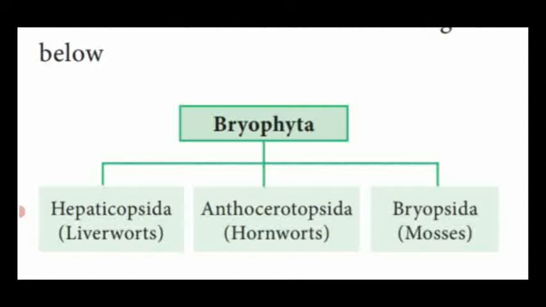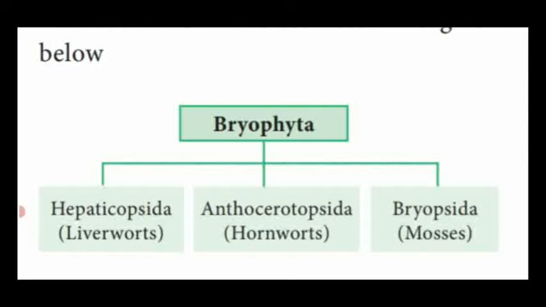It is the basic or primitive bryophyte seen in the Bryophyta subdivision. Next one, Anthocerotopsida, otherwise known as hornworts. It is somewhat advanced compared to the Hepaticopsida. Last one, Bryopsida or mosses, is the advanced bryophytes of the three classes.